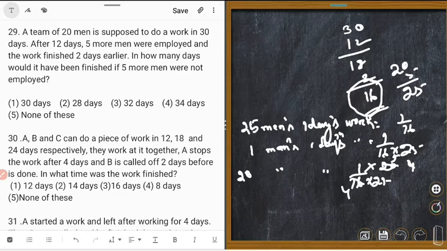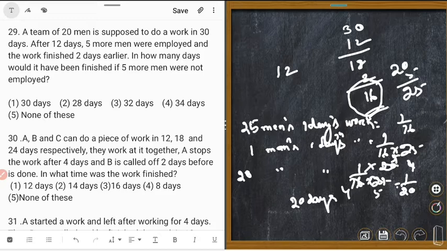Here, 120 part means 20 days. So 20 men worked for 12 days, and 25 men took how many days? 16 days to complete the work.